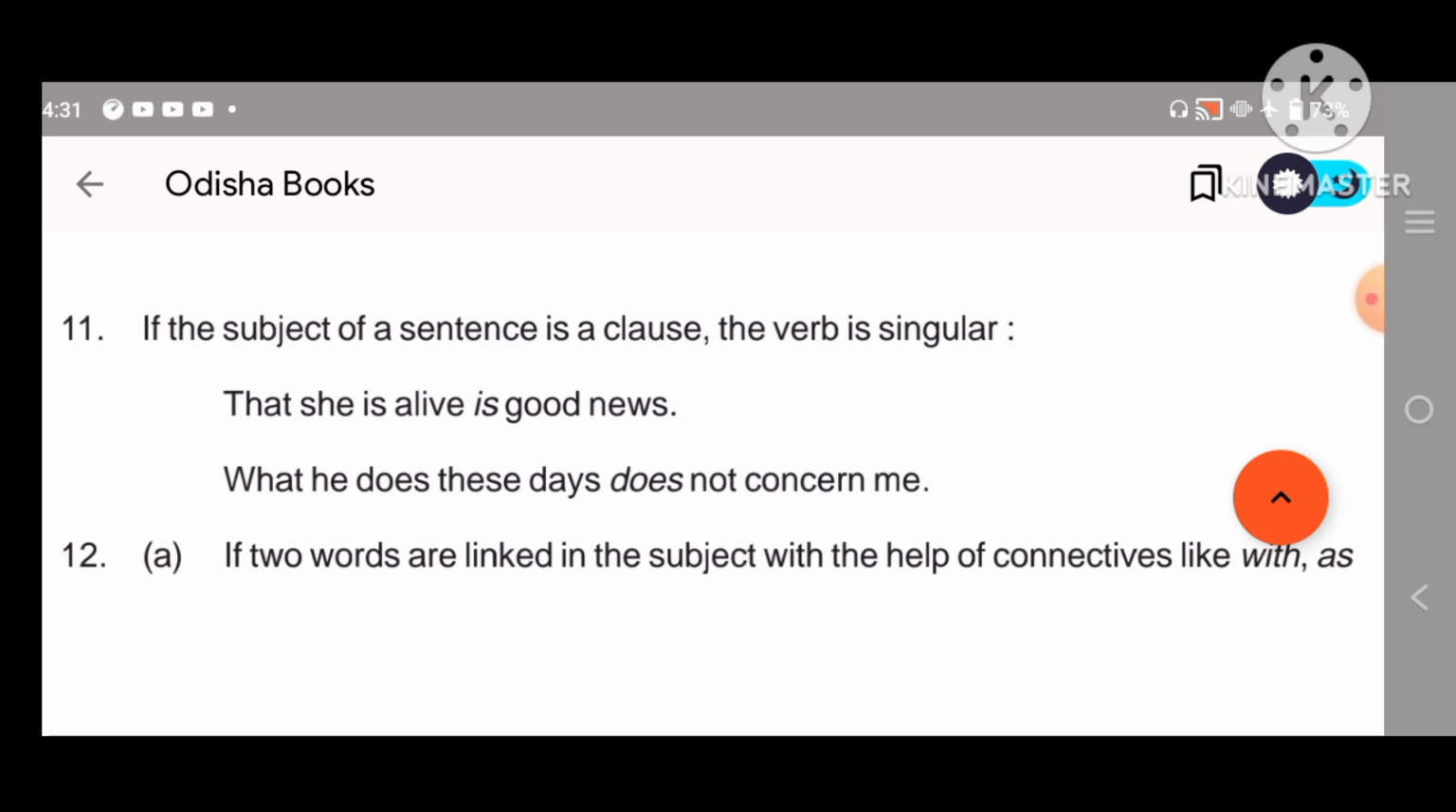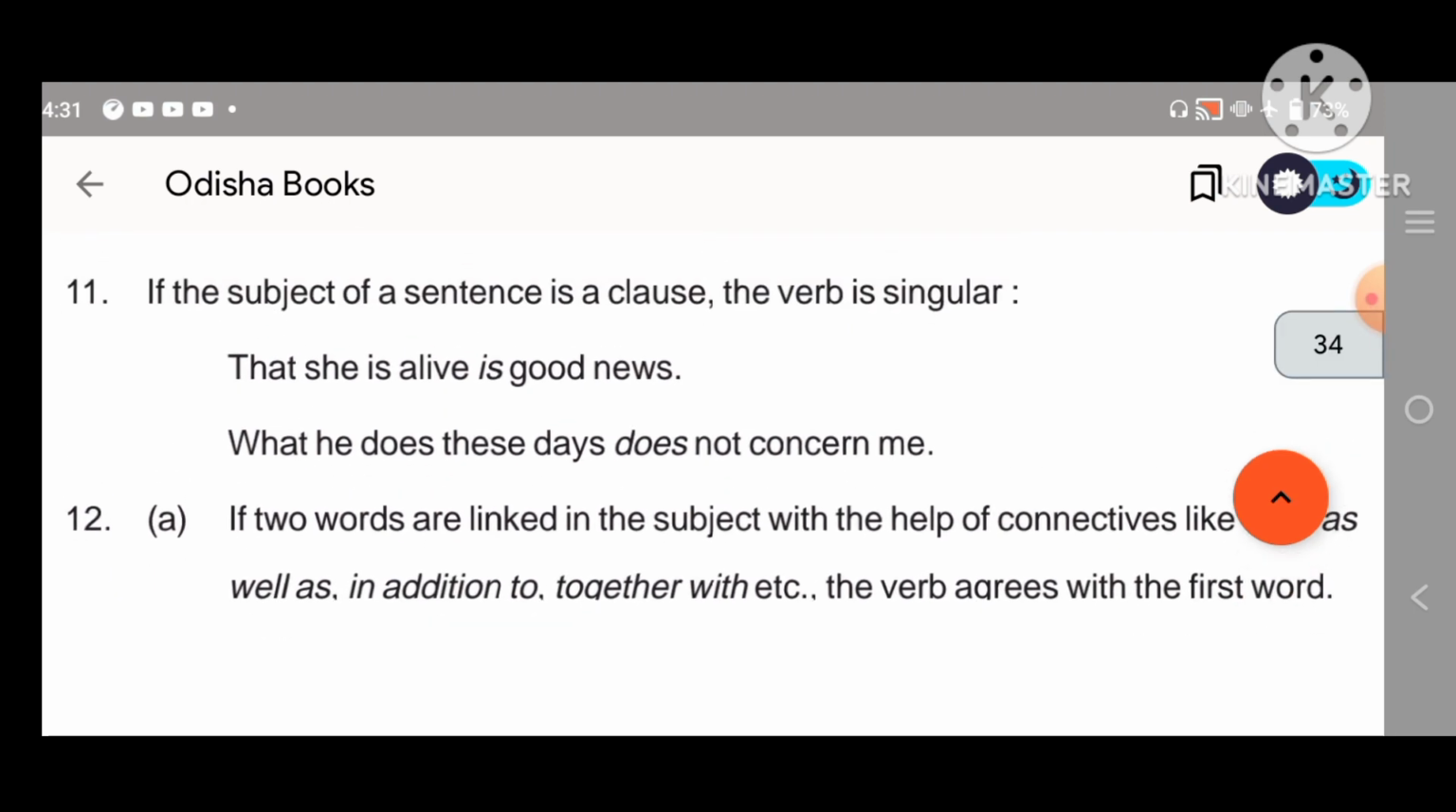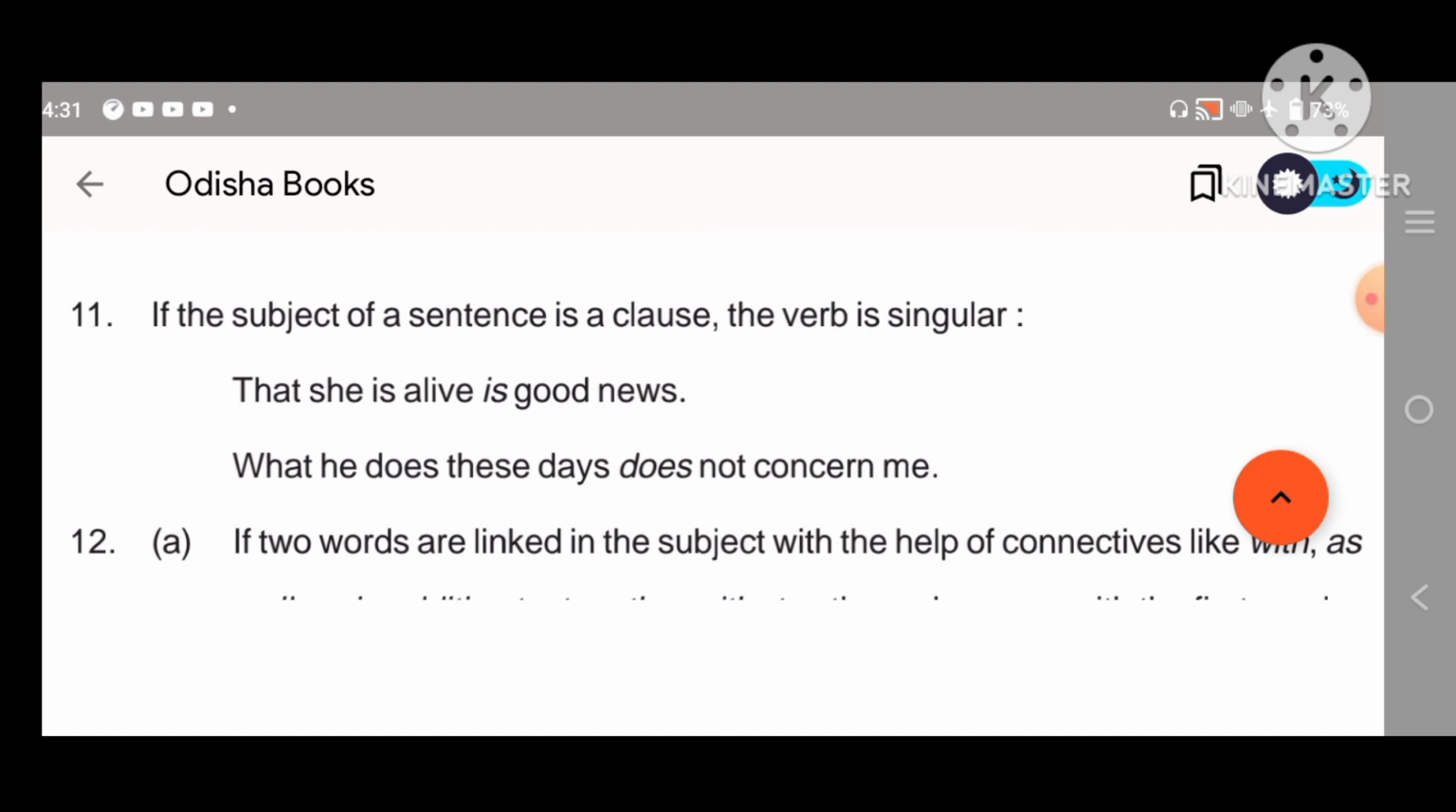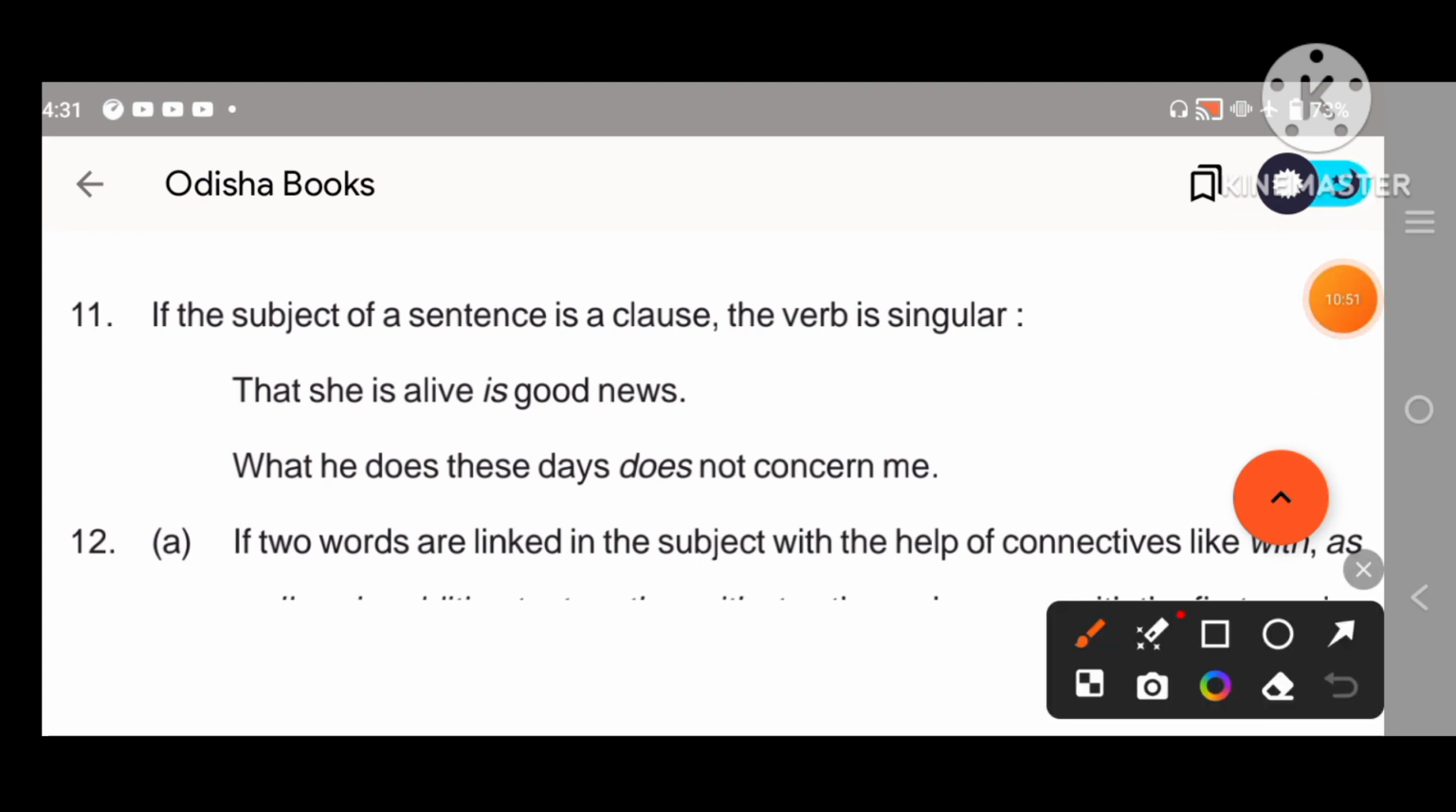So my dear students, then one other example. Okay, look at this. If the subject of a sentence is a clause, the verb is singular. If there is a clause in the subject, that she is alive. If there is a clause in the front as a subject, the verb will be singular.